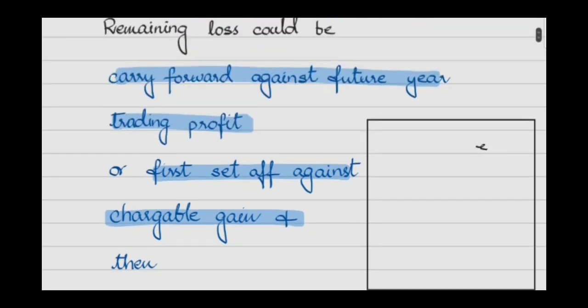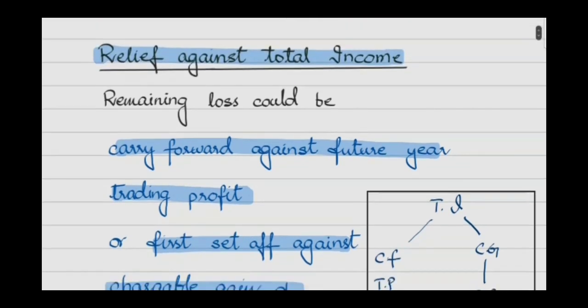It means after setting off your loss against the total income, you again have two options available. First, you have set off your loss against total income. Then either you can carry forward your remaining loss to be set off against trading profit of future year, or before carrying forward, you can set off your loss against chargeable gain and then carry forward to be set off against trading profit of future year. These are the two options available after relief against total income.